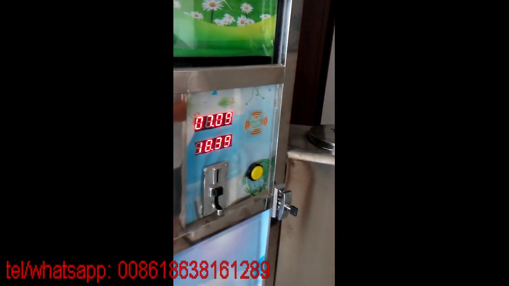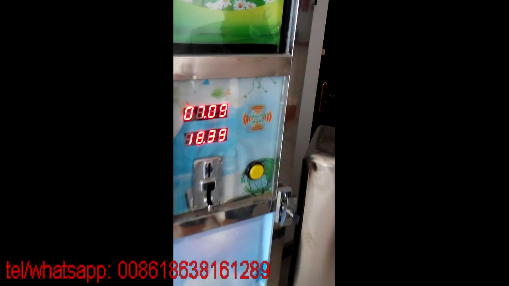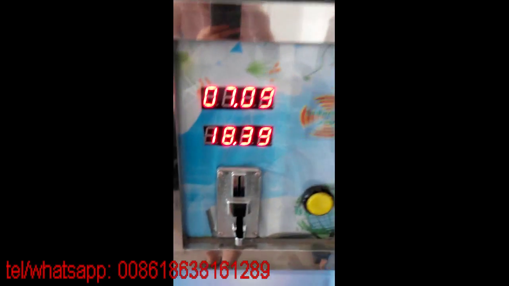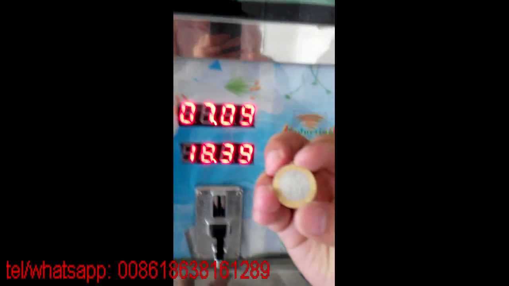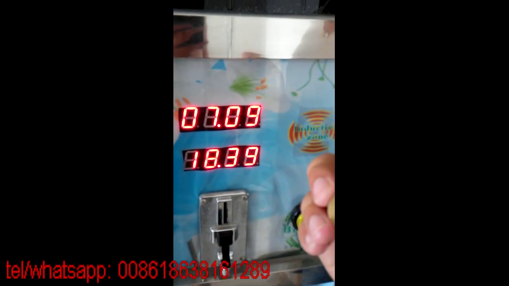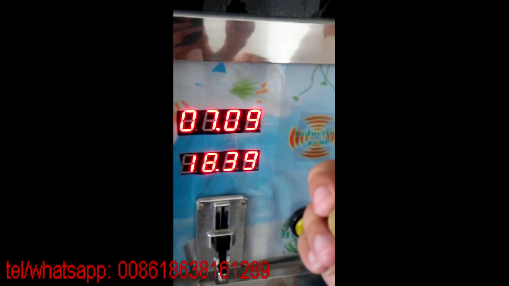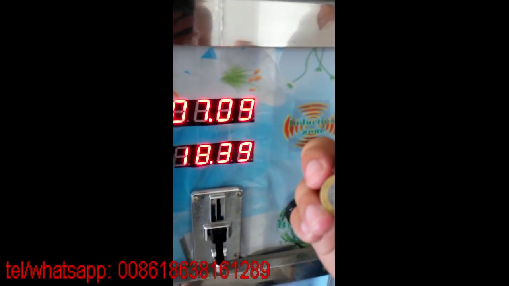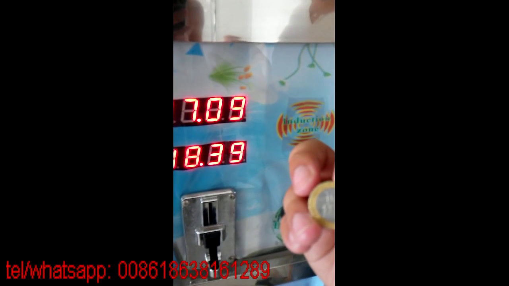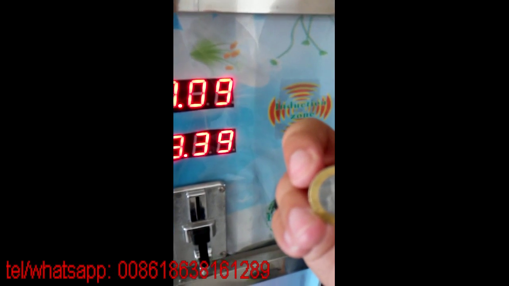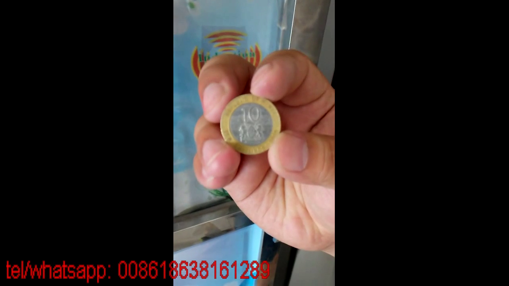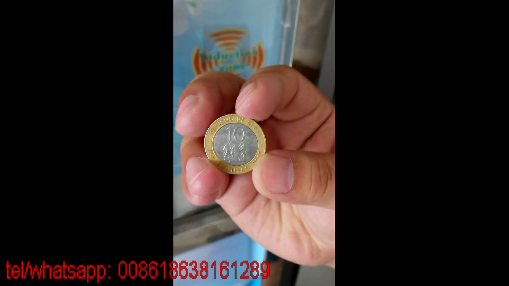Now we will show how to reset the price of the milk vending machine. The original price is 20 shillings for 300 milliliters of milk. These are the coins we have. 10 shillings.